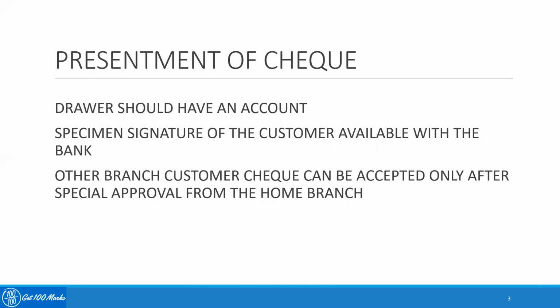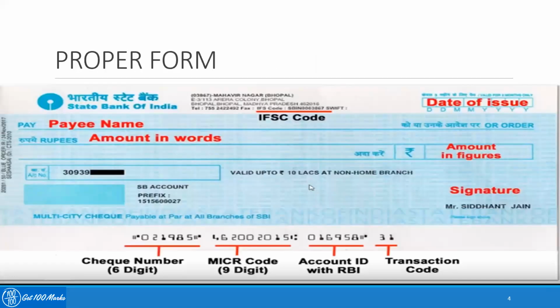The third important thing is that in most cases banks make the payment only if it is the account of a customer of the particular branch. If it's another branch's customer, then the banker can make the payment only after getting approval from the home branch of that particular customer. So these are the various factors that the banker has to consider while making payments against the presentment of a check.